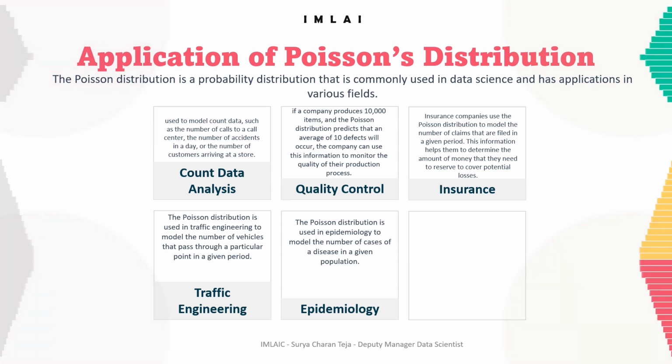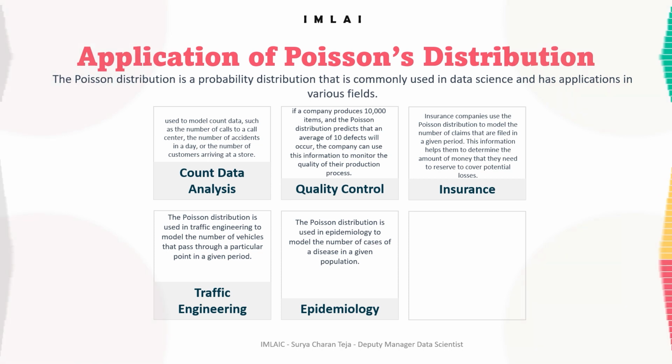Now let's look into one example in detail. One example where data scientists might use the Poisson distribution is in modeling web traffic. Web traffic is often modeled using the Poisson distribution since it involves the occurrence of events, website visits, over time. By using the Poisson distribution, data scientists can analyze the number of visits to a website and make predictions about future traffic patterns. So that's where the Poisson distribution comes into the picture.